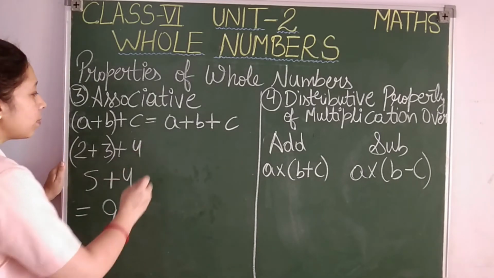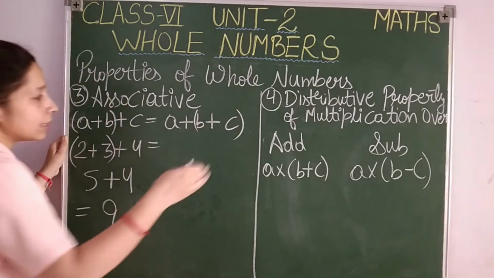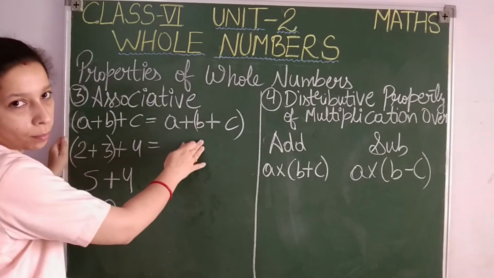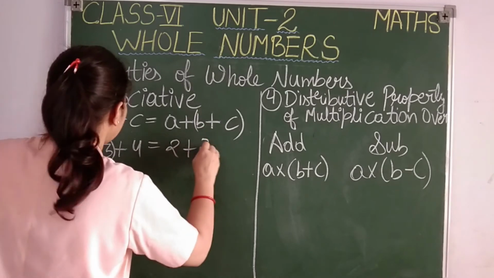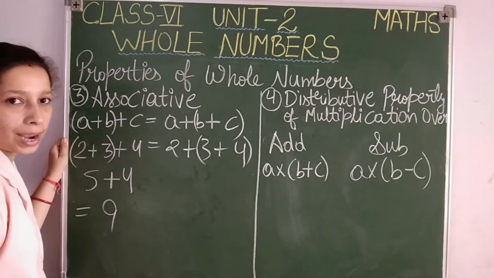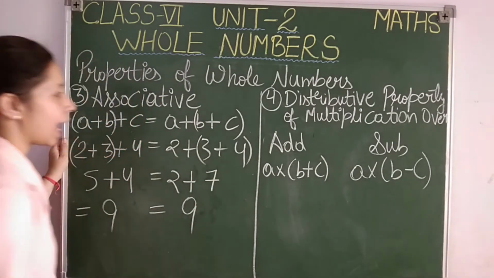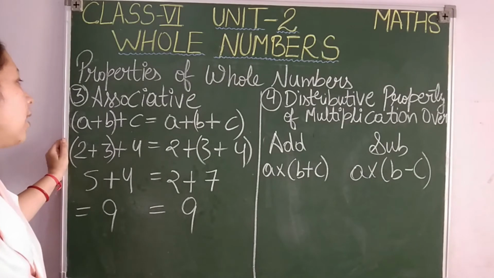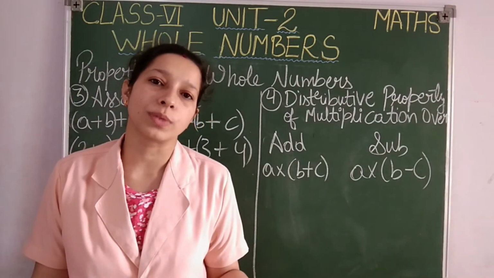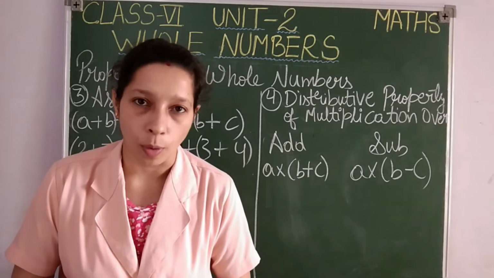Clear, students? Same thing I will do again. But now instead of the first two numbers I want to add the last two numbers. I have made the pair with the last two numbers. No problem, students. Again same numbers I am writing. So here I want to add 3 and 4 first. As here we have added 2 and 3, here I want to add 3 and 4. So 3 plus 4 how much? 4, 5, 6, 7. Again 2 plus 7 is 9. Clear, students? Here you can see that we can form pairs and add. But why use associativity property? Why form groups and add or multiply? It will make your calculations easier, students.